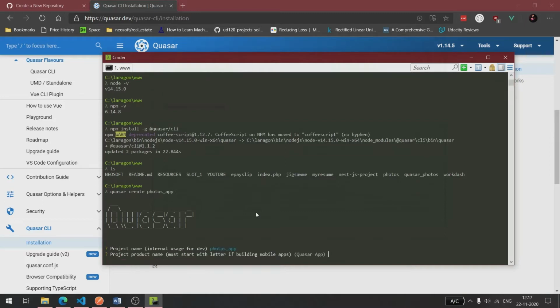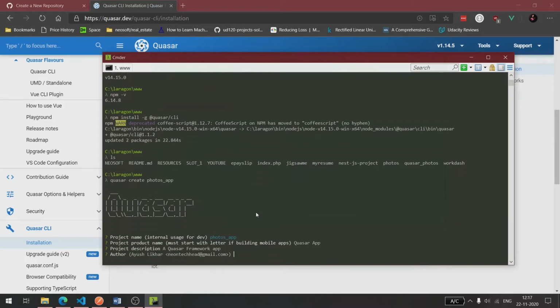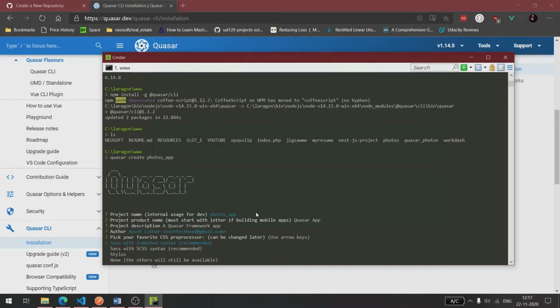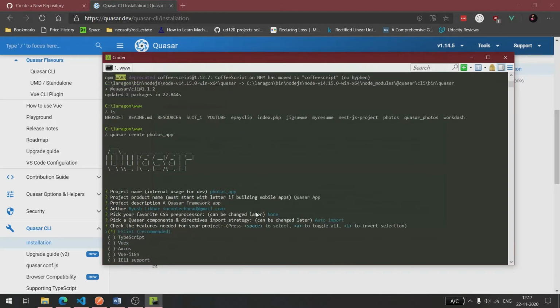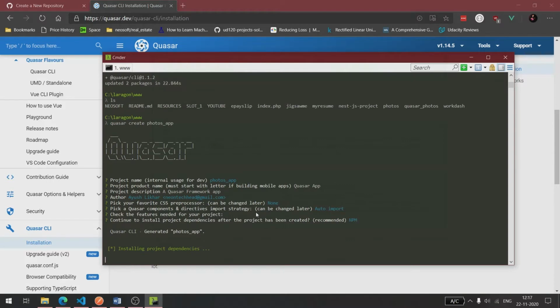What's the project name? Go with the default. Okay. For now, we can keep it none. Tree shaking, yeah, good. ESLint I don't want right now. Okay, go ahead. We will start with the bare minimum, okay? npm.